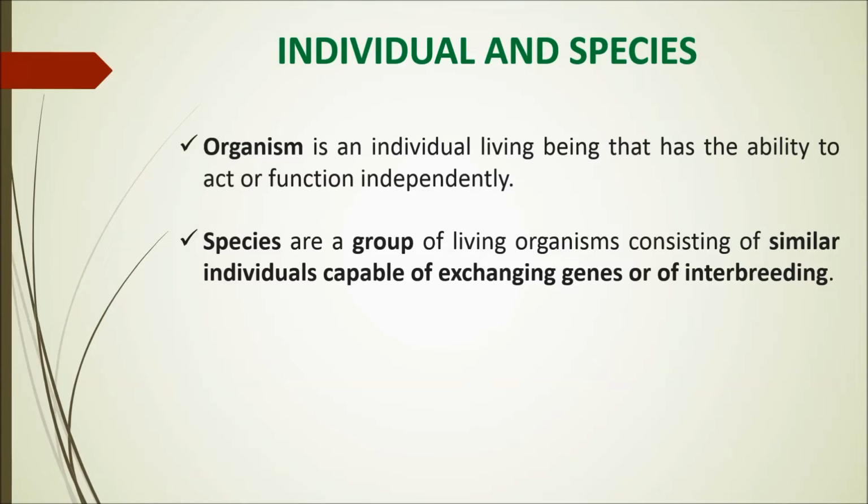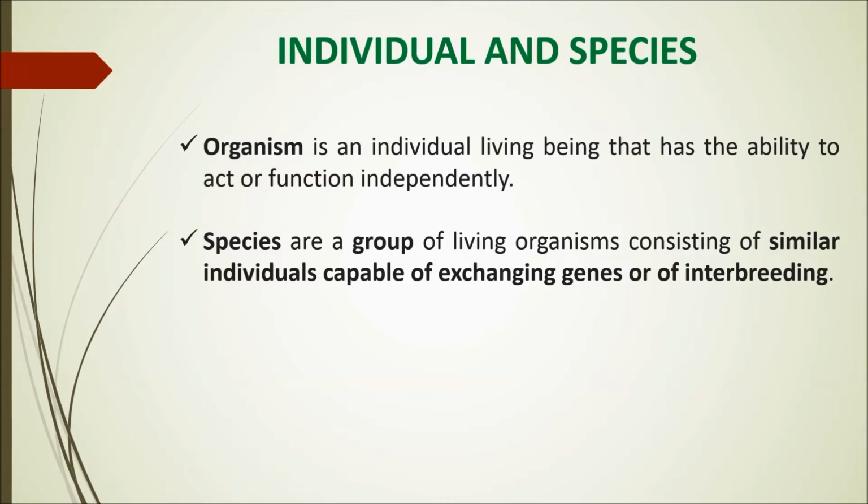They are not any hetero groups. They have to have this similarity of capability of exchanging genes. It means they can interbreed, they can reproduce within the species. That is what a species is. It's not any group of living organisms, but that group which can exchange genes, reproduce and interbreed.